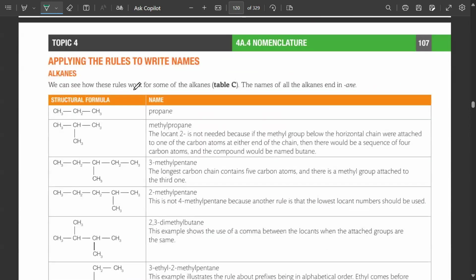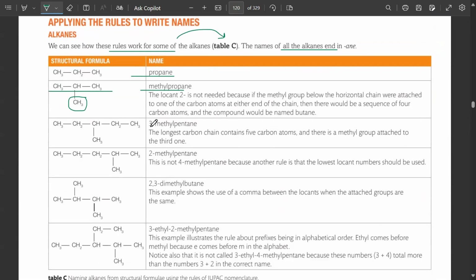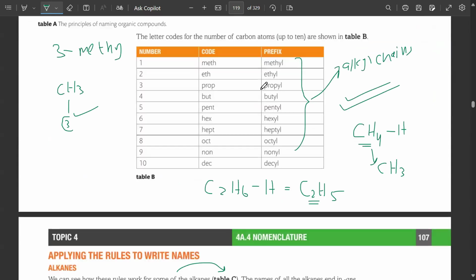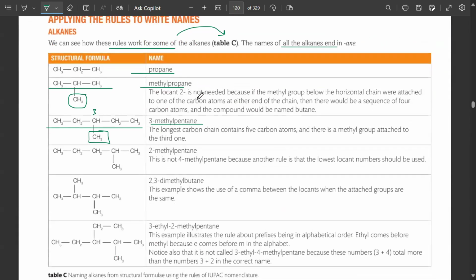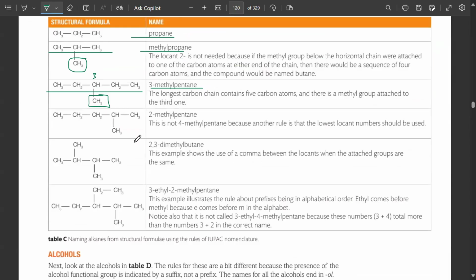So we can see how these rules work for some of the alkanes. The names of the alkanes end in ane. This is propane. Now what will methyl propane be? The propane, which is the main chain and has a methyl on it. Then we have 3-methyl pentane. The main chain is pentane, but on the third carbon there's a methyl attached. What is methyl? CH3. Got it? What will ethyl be? C2H5.